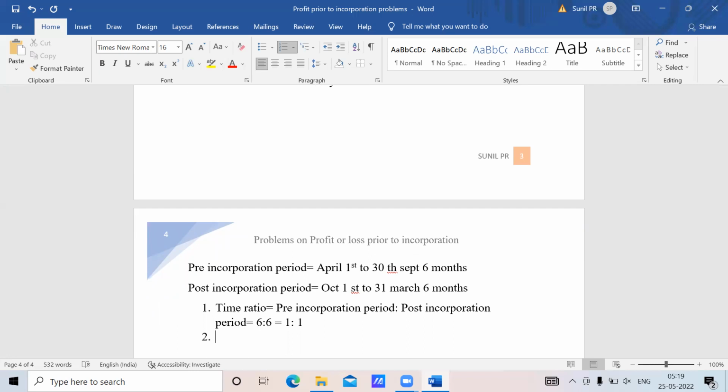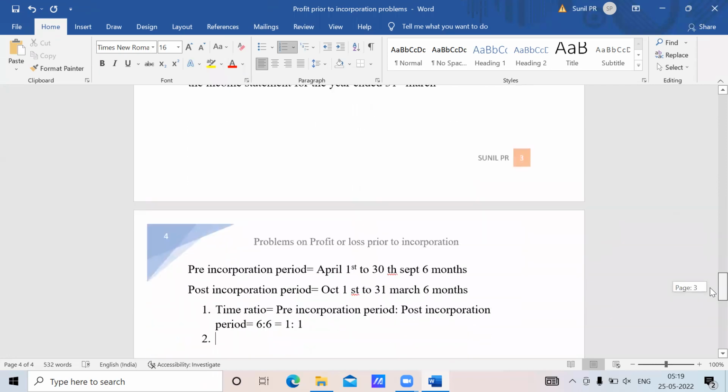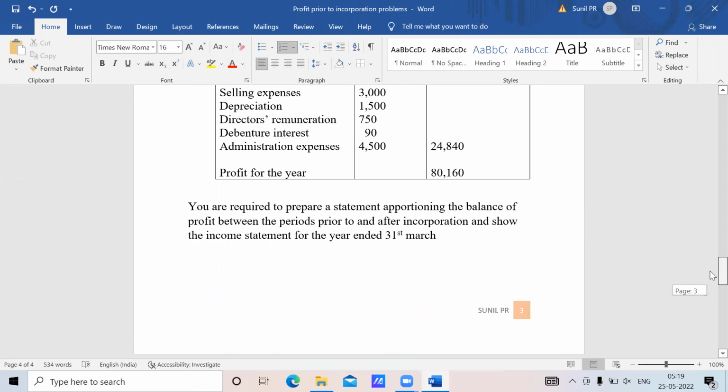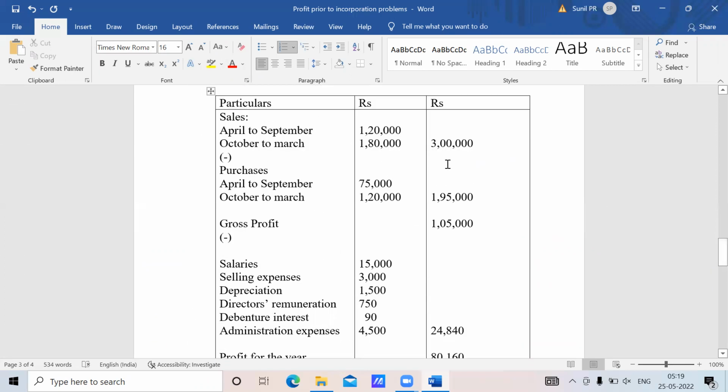Now, the next set of ratios we'll see. The next set of ratios is the sales ratio. The second ratio that you require is the sales ratio. Now, see the information given in the problem regarding sales. What they have given you. They have only given the pre-incorporation sales and post-incorporation sales. April to September,